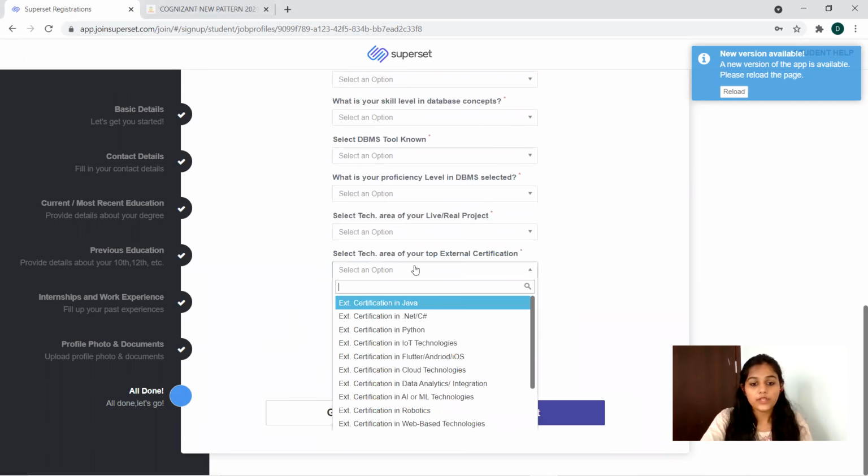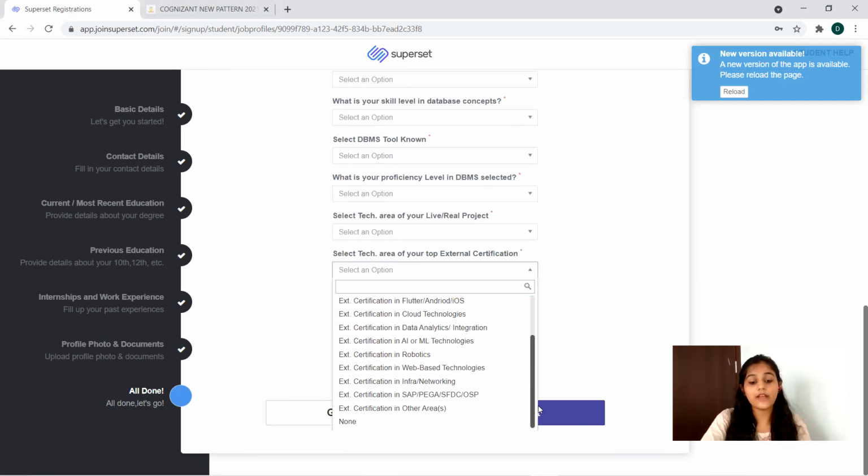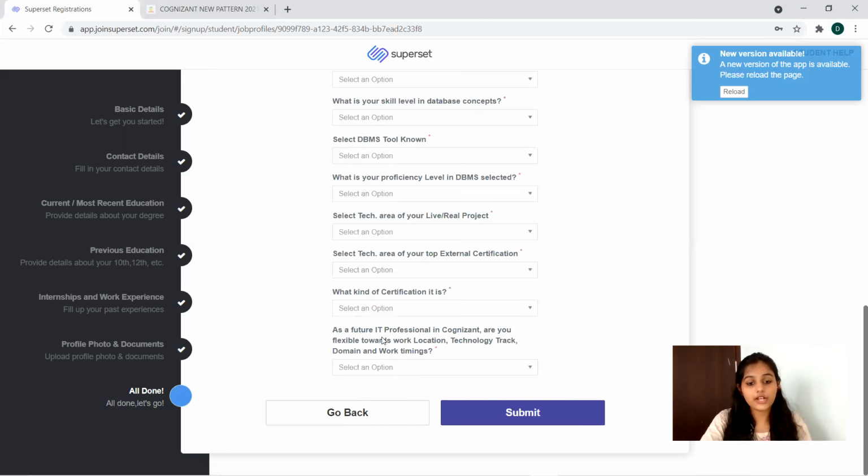Now, your top external certificate. What is the external certificate that you have? If you have anything among this, you can give. If you don't have any of them, you can give none. Or if your certification is not among this list, you can go for certification other areas. If you don't have any certifications to share, then you can go for none. Now, as a future IT professional in Cognizant, are you flexible towards working location, technology tracking, domain and working times? That also you can answer yes or no.